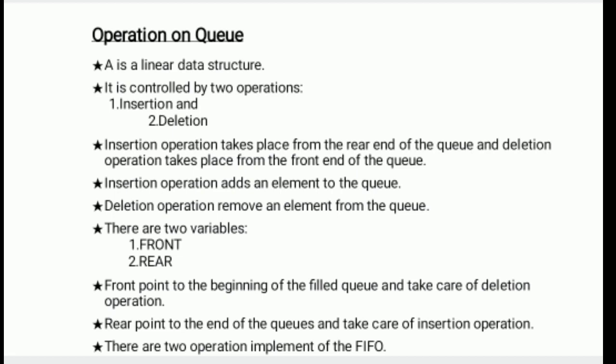The queue operations are controlled by two operations. The first one is insertion, the second one is deletion. Similarly, there are two variables used to perform insertion and deletion operations. What are they? Front and rear. What is the front, and what is the rear?